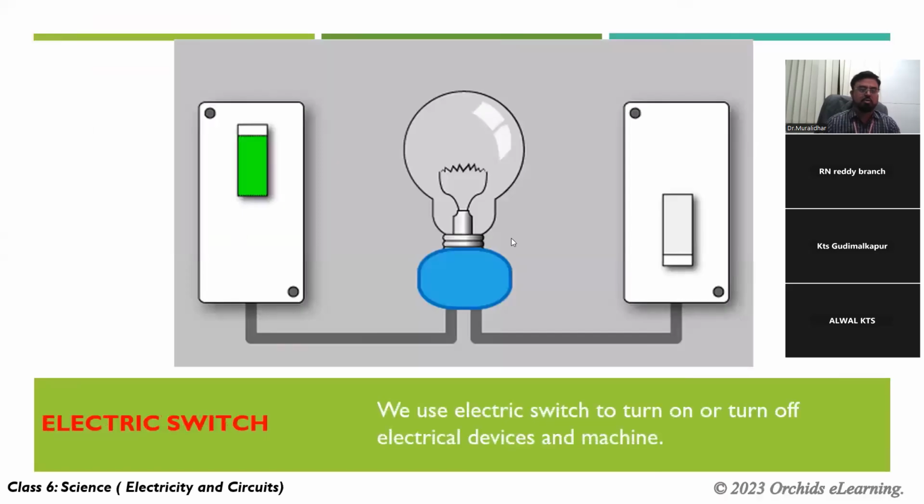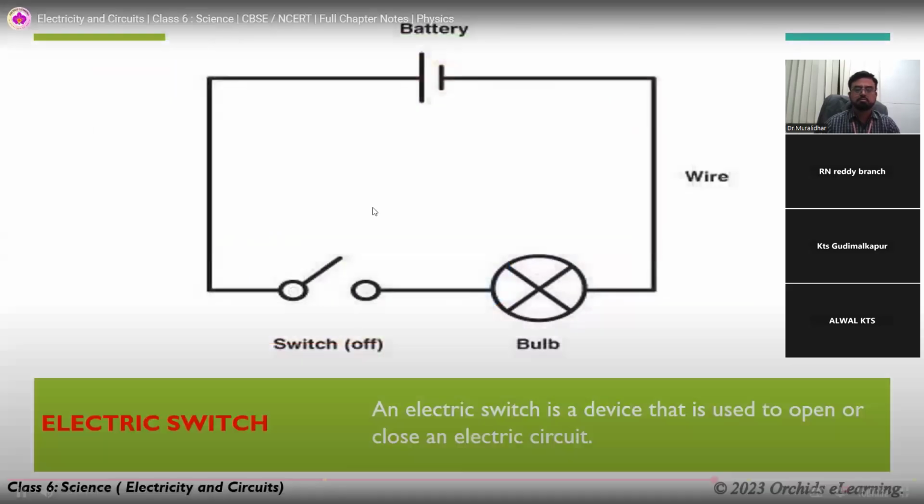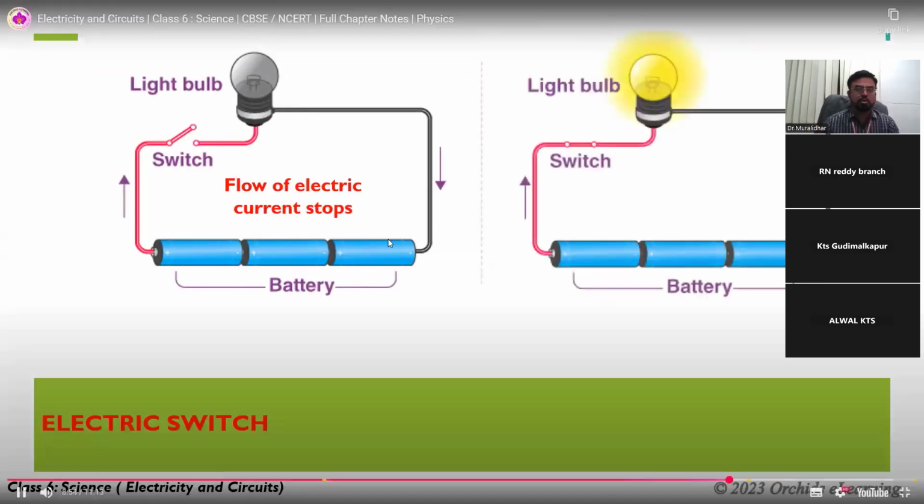We use electric switches to turn on or turn off electrical devices and machines. An electric switch is a device that is used to open or close an electric circuit. When we open an electric circuit, the flow of electric current in the circuit stops, and when we close an electric circuit, electric current flows through it.